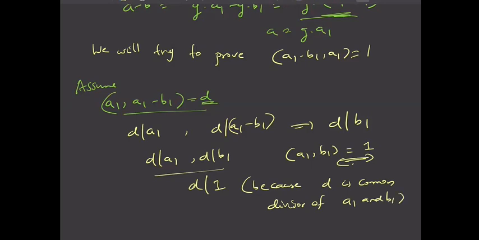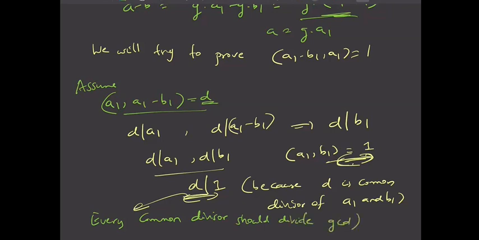Every common divisor should divide the greatest common divisor, and the greatest common divisor is 1 only, so D must divide 1.